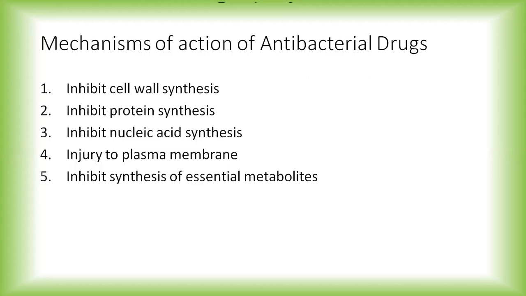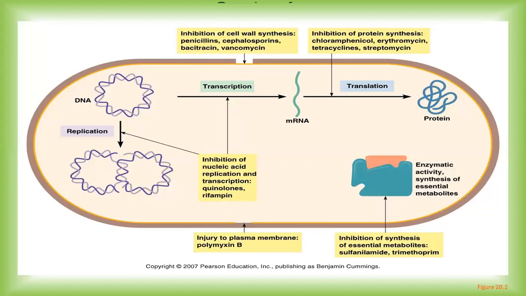Then there are drugs which show their effect by inhibiting the synthesis of essential metabolites. It may inhibit, for example, folic acid, which is an essential metabolite required by the bacteria. So it will not allow the synthesis of folic acid to take place. This will be made clearer through this diagram. The drugs which inhibit cell wall synthesis, you can see, do not allow the cell wall to be built. Drugs like penicillin, cephalosporin, bacitracin, vancomycin act in this manner.